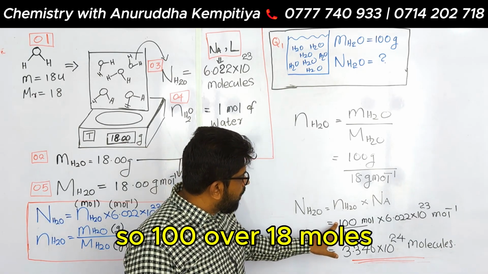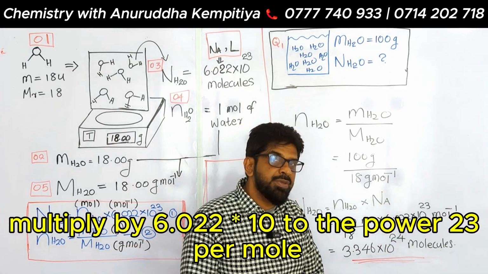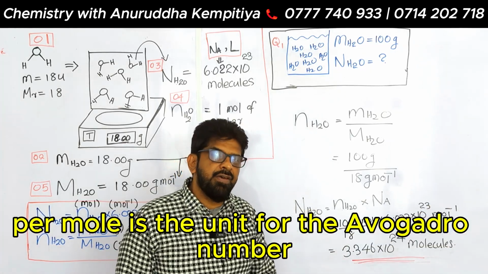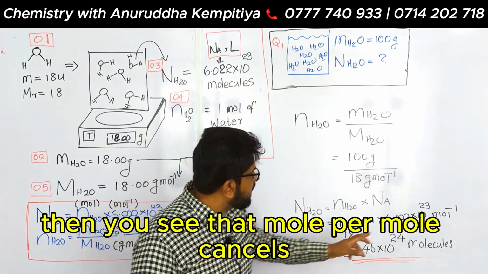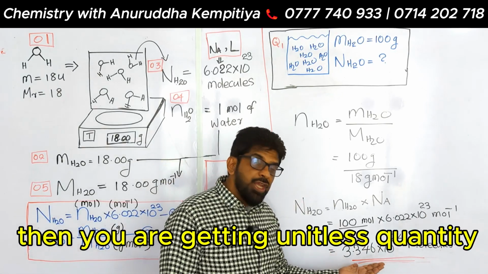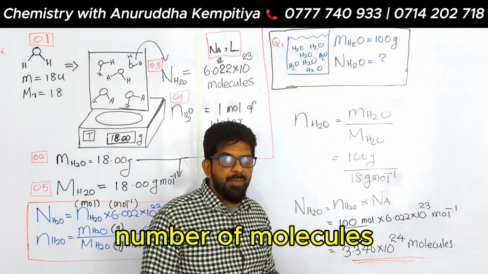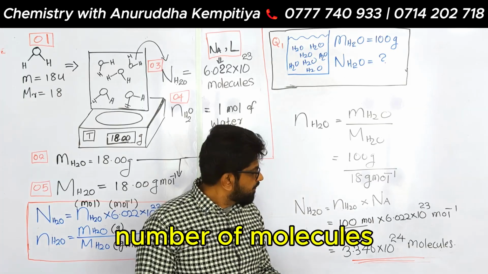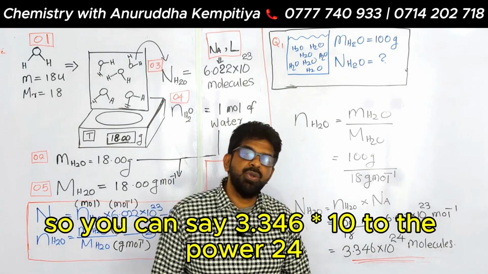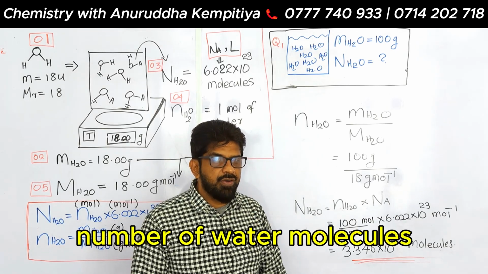So 100 over 18 moles multiplied by 6.022 times 10 to the power 23 per mole. Per mole is the unit for the Avogadro number. So you see that mole per mole cancels. Then you are getting a unitless quantity, but actually that means the number of molecules. So you can say 3.346 times 10 to the power 24 water molecules.